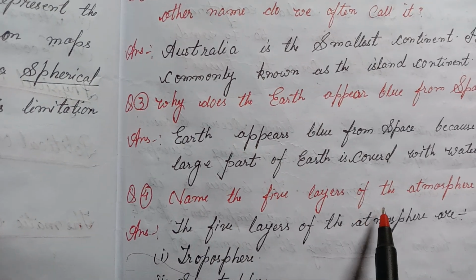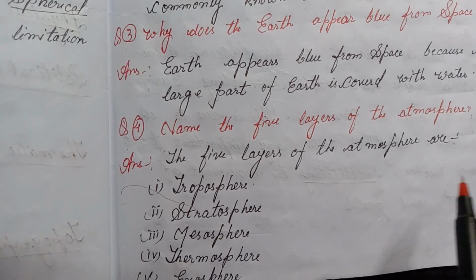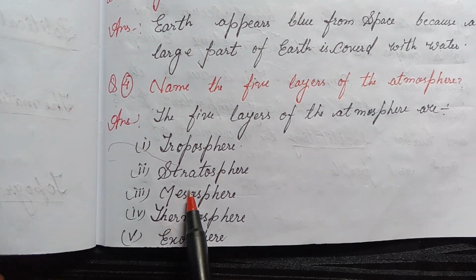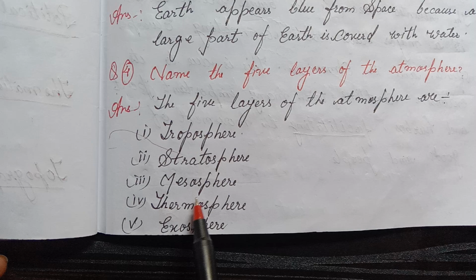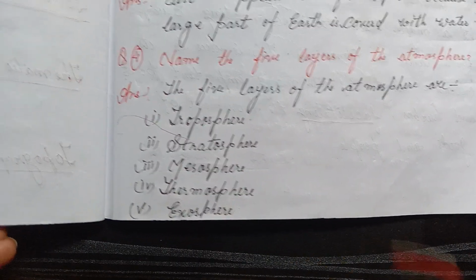Fourth, name the five layers of the atmosphere. Answer: the five layers of the atmosphere are troposphere, stratosphere, mesosphere, thermosphere, exosphere.